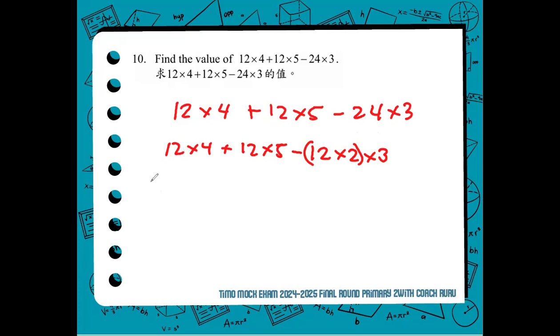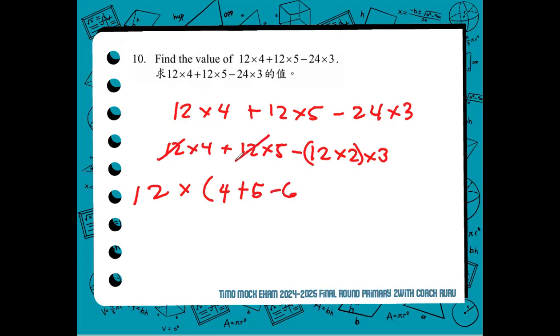In that, we can now isolate our 12s. You have 12, scratch. Then you are to multiply it with 4 and 5, correct? 4, 5, and 2 times 3, which is minus 6.